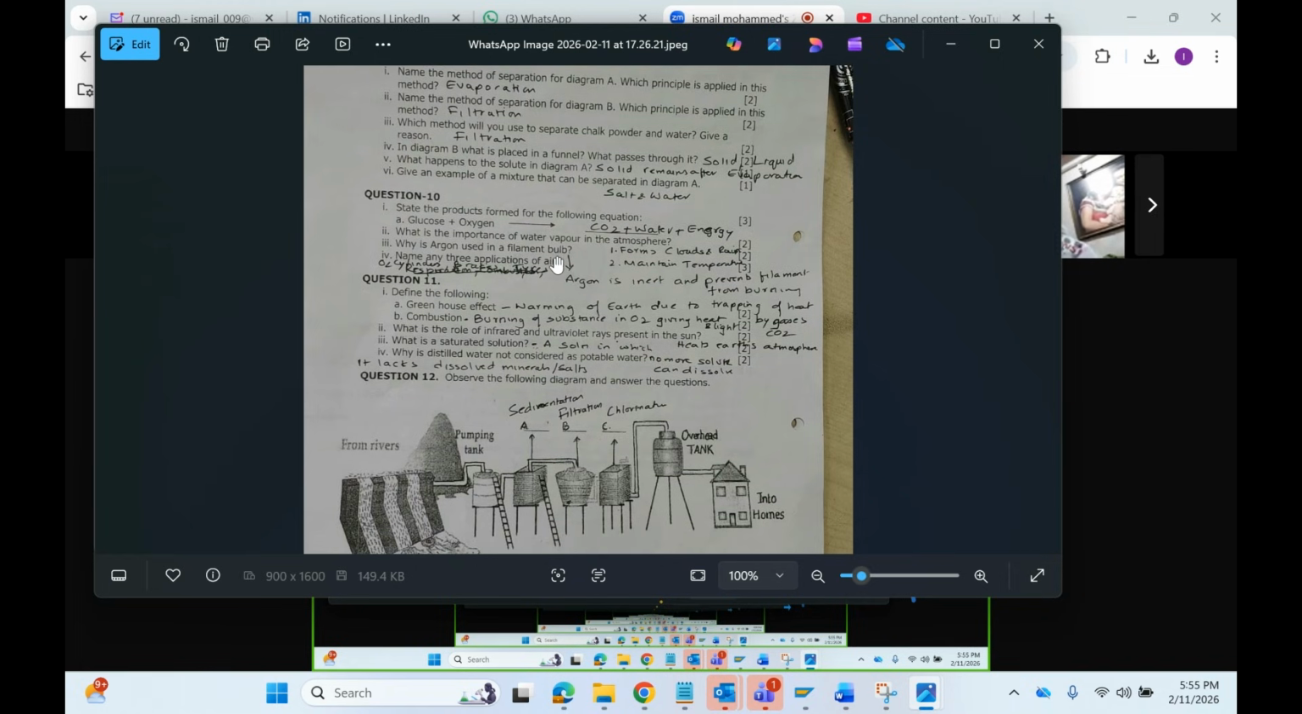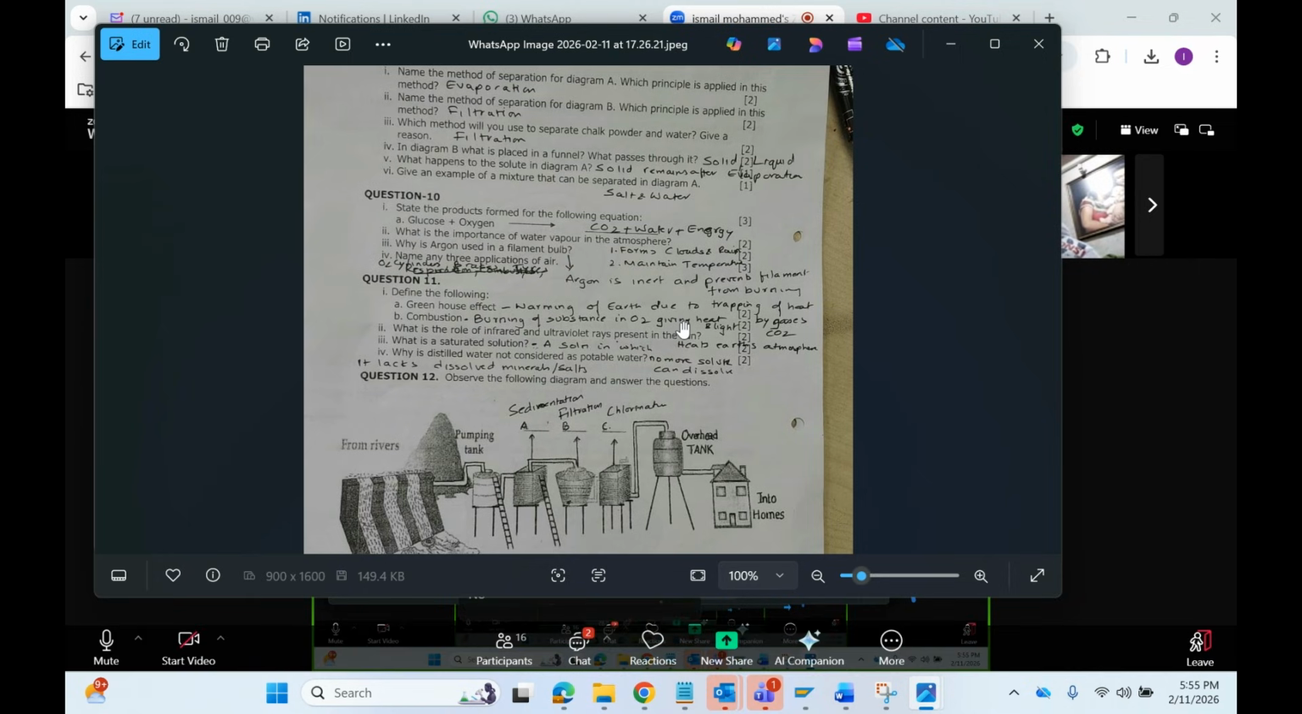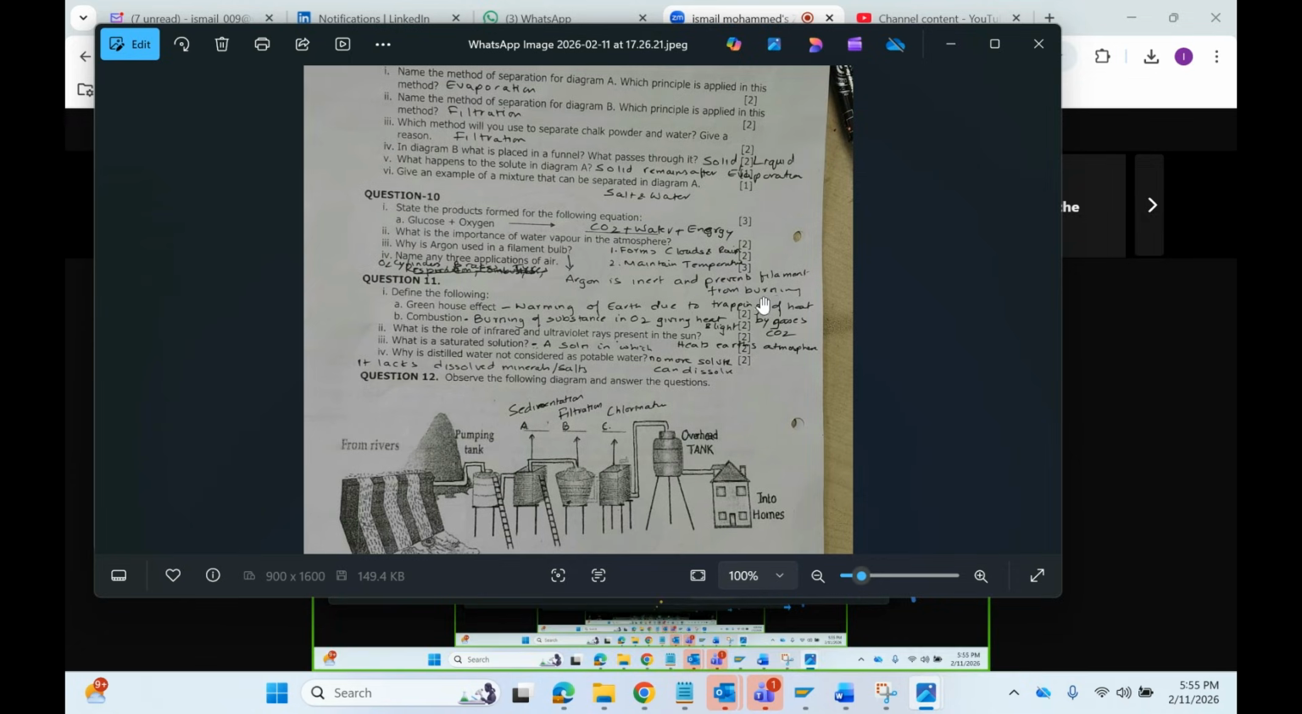Why is argon used in the filament bulb? No, no, it is not that the filament bulb is inert. Argon is inert and it prevents the filament from burning. That is why you use argon in the filament bulb. Yes or no?